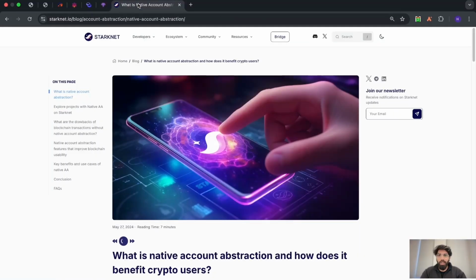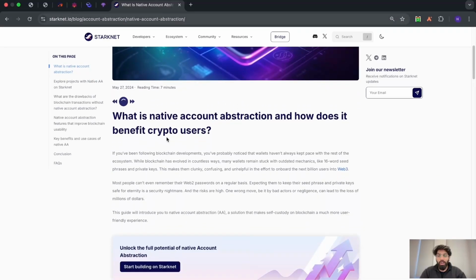If we go to the standard documentation of what native account abstraction is, we get to understand that an account in Starknet is not just a simple account. It is much, much more complex than that. It is actually a smart contract, and that means you can write your own smart contract which follows the spec or interface of an account, and you can deploy your own custom-built account. That means you can have various logics implemented and executed before you actually do some sort of transaction.